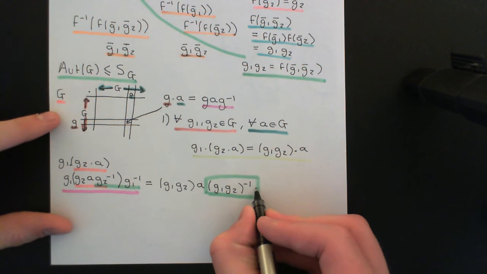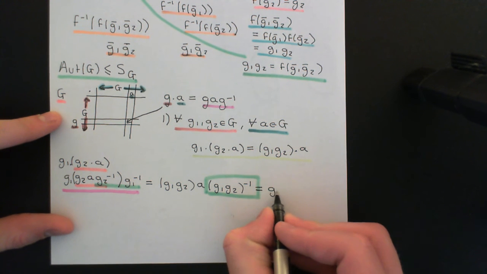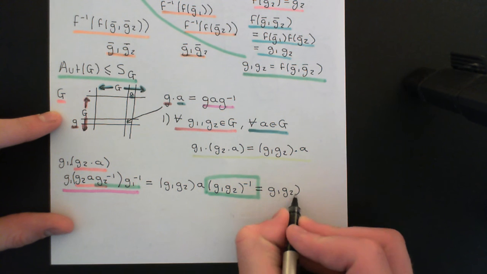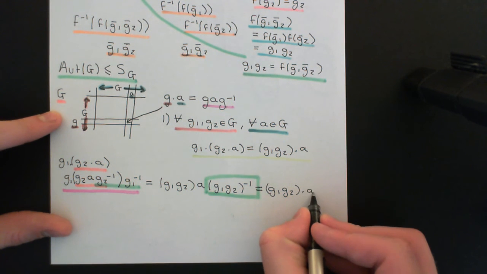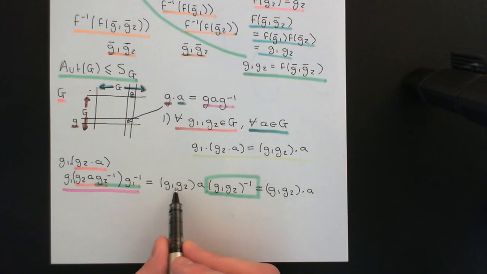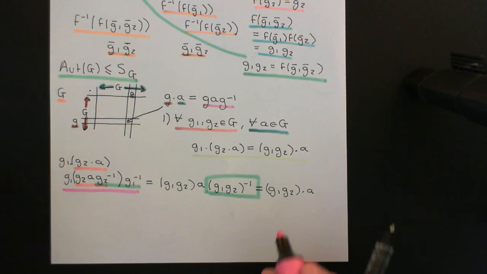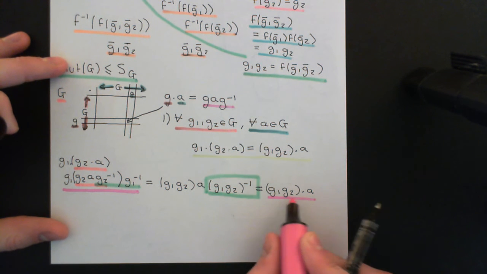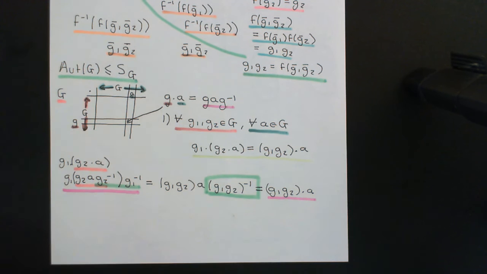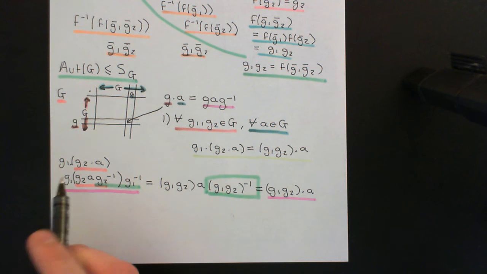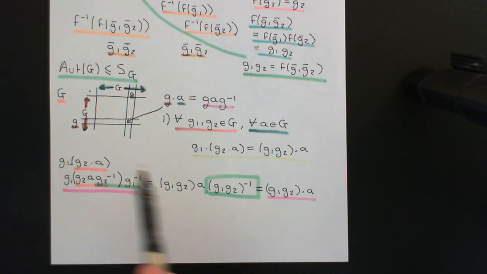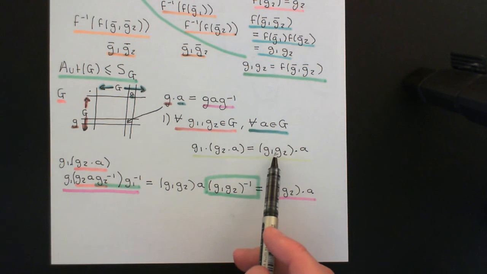Okay, and now it's very obvious that this is just the very definition of g1, g2 acting on little a, because this is little a conjugated by G1 composed with G2, and that's the very definition of what it means for G1 composed with G2 to act on little a. So indeed, I've started with the left-hand side here, and I've turned it into the right-hand side of my equation,